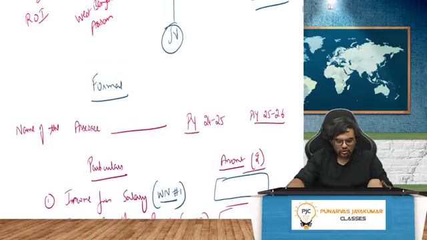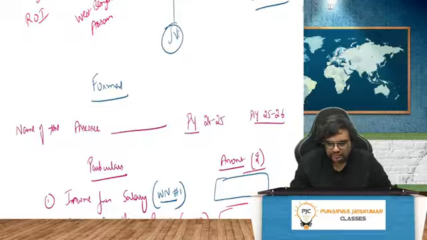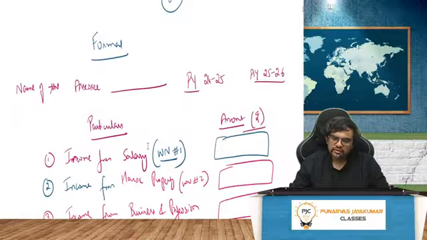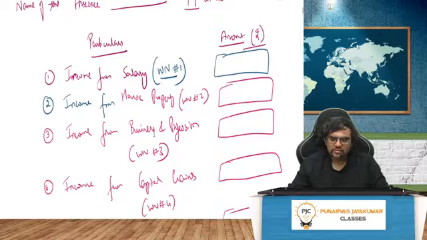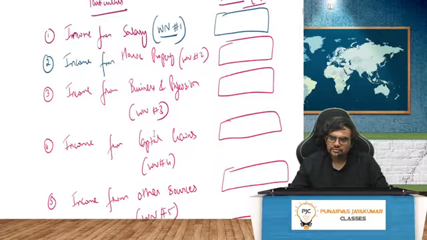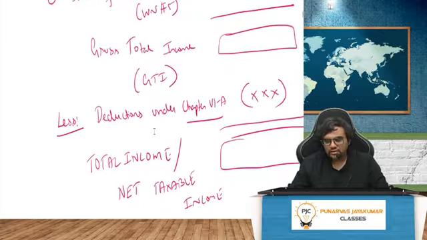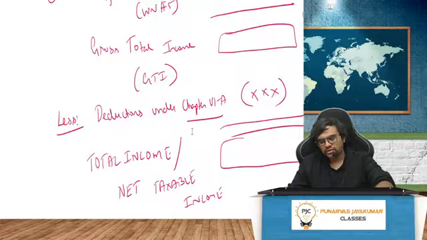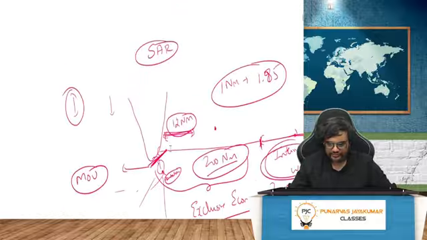So you also will get total income questions. You will get the total income questions as well, where everything has to be followed. So basically, income from salary and house property they'll not give, but yes, income from business or profession, capital gains, other sources. You'll have to write the working notes accordingly. You'll get the gross total income, less deductions under Chapter 6A, then total income, net taxable income. All these things you'll have to write anyway.